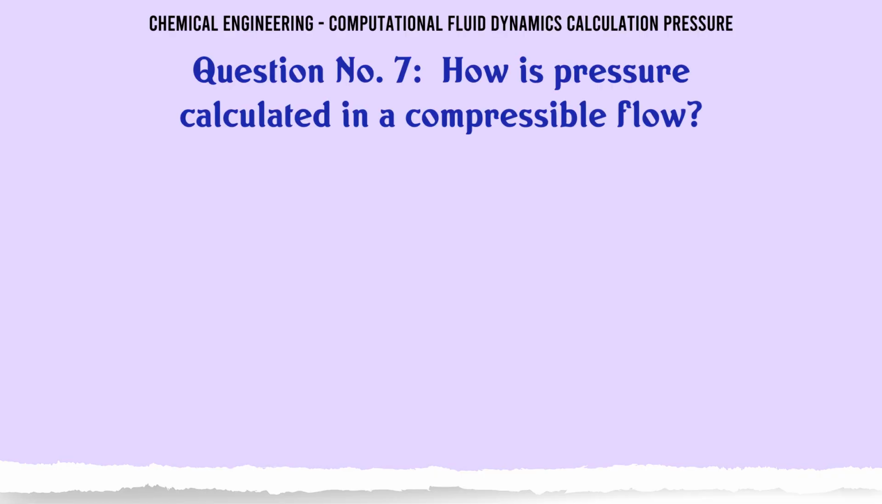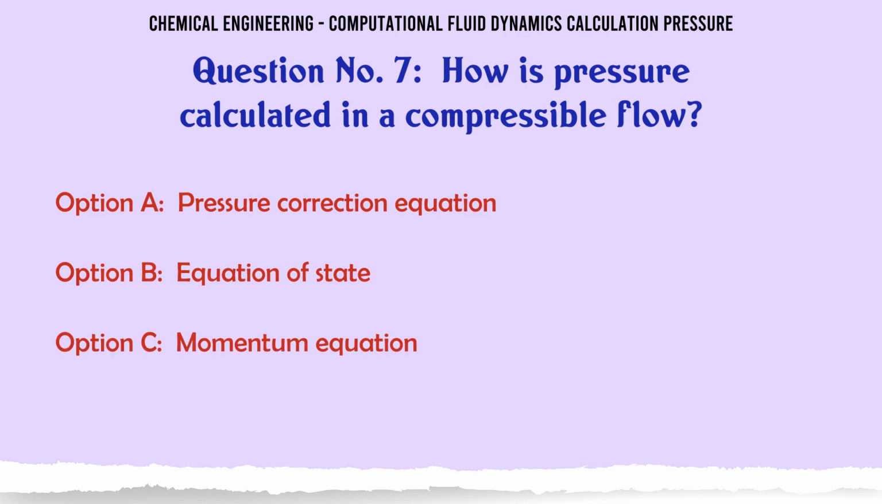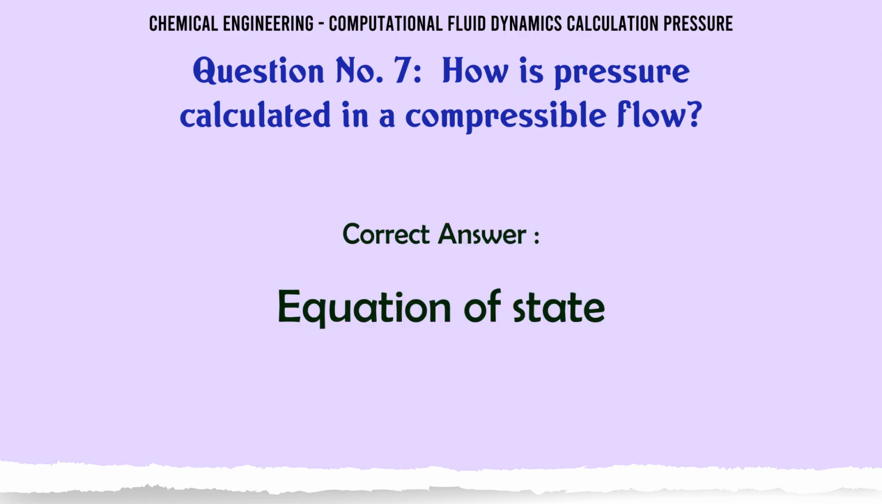How is pressure calculated in a compressible flow? A. Pressure correction equation. B. Equation of state. C. Momentum equation. D. Energy equation. The correct answer is equation of state.